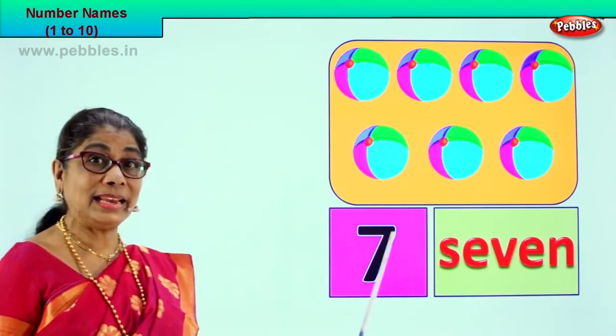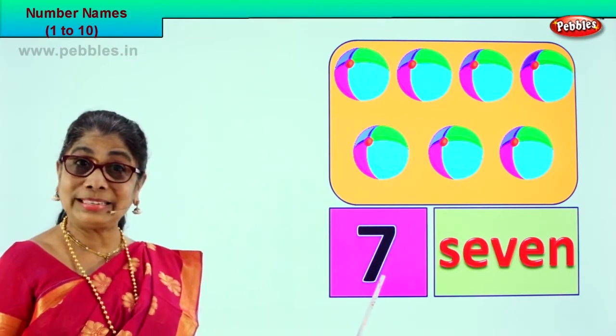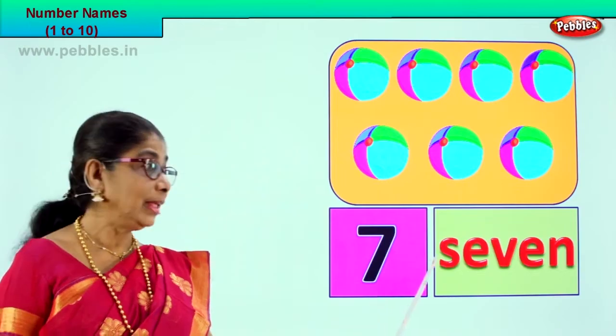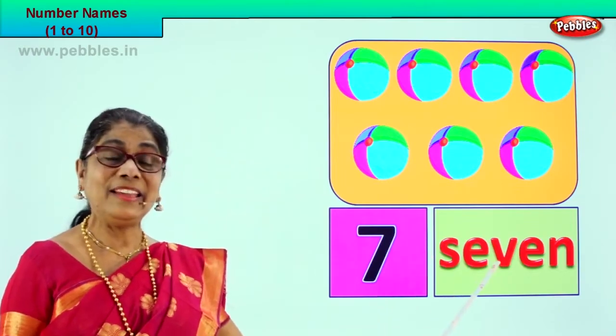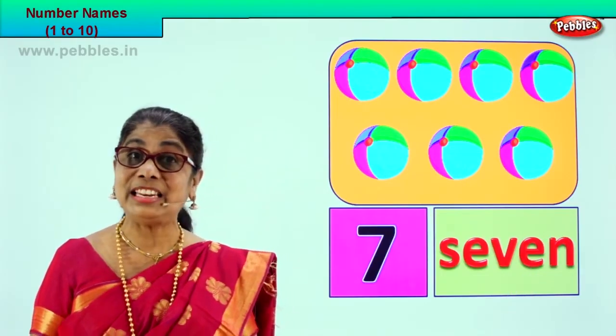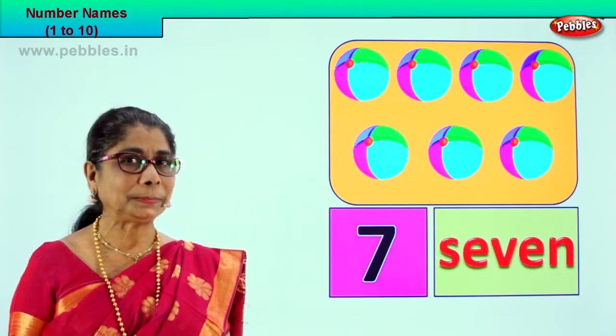We represent 7 by writing 7. Now you know how to write 7? Good. How do we write the 7 in words? S-E-V-E-N, 7. Good. Shall we take another picture?